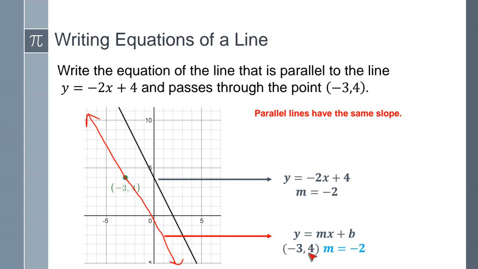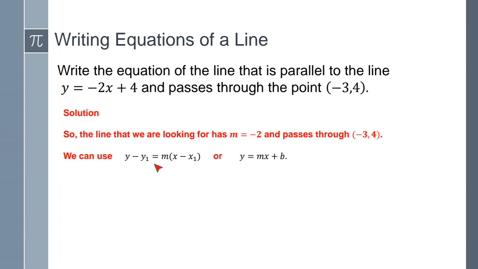Again, this is my point, (-3, 4). This is my x sub 1, my y sub 1, and my m is negative 2. So we're going to plug them into the formula, either the point-slope formula or the slope-intercept formula. First, we're going to use the point-slope formula. My slope is negative 2 because they're parallel lines, and my x1 is negative 3, and my y1 is 4.